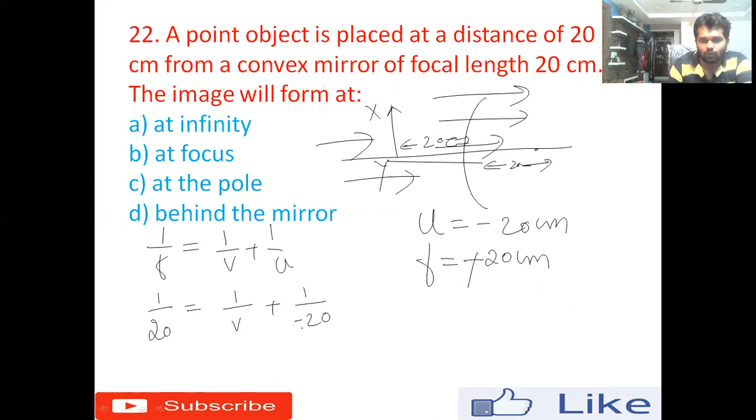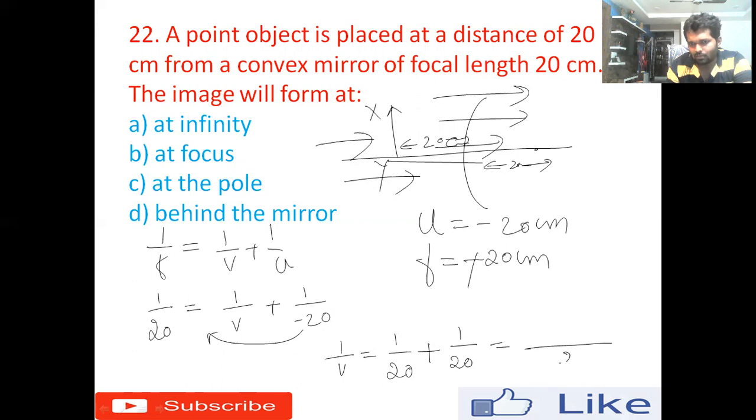So we have to take this one to this side. 1 divided by v equals 1 divided by 20, and this minus 20 when shifted to this side will become plus 20, right? Now the LCM is 20. 1 plus 1 is 2, so 2 divided by 20.